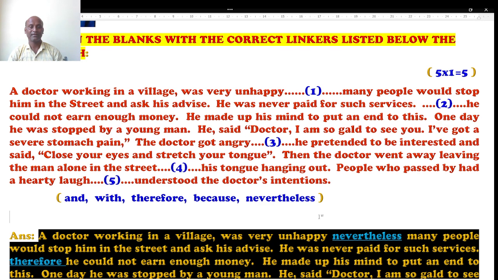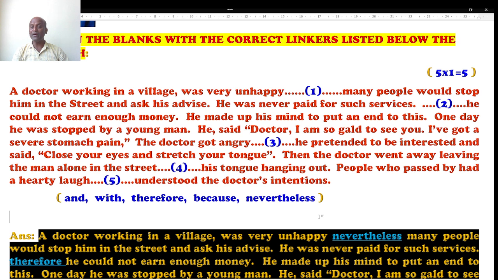The doctor got angry because the people are not going to pay any money for his service. The doctor got angry. Dash he pretended. Pretend means he acted to be interested and said, oh, is it? You have some stomach pain. He pretended like he was interested in serving him, but in fact he was not. He said, close your eyes and stretch your tongue. And the patient closed his eyes and stretched his tongue. Then the doctor went away, leaving the man alone in the street. When he was standing with closed eyes and tongue outside, the doctor slightly escaped from that place.